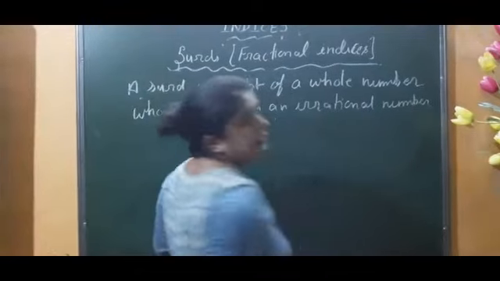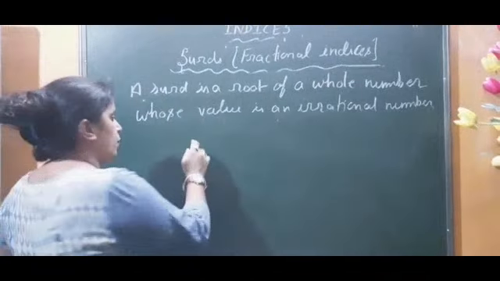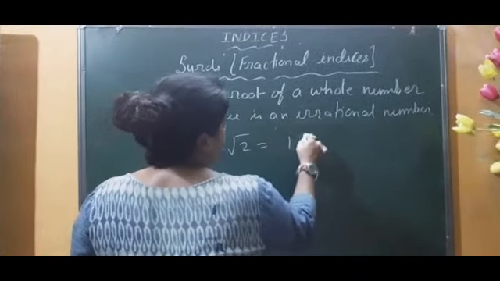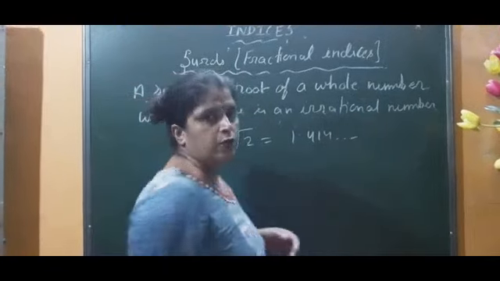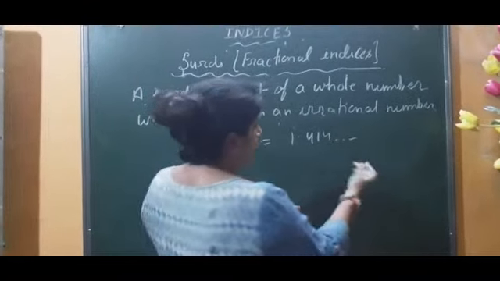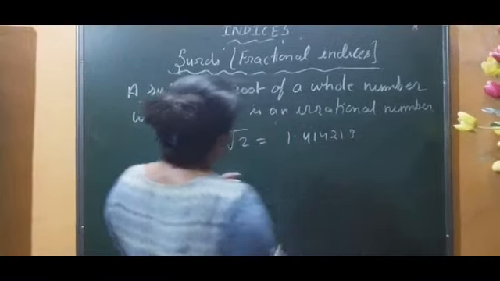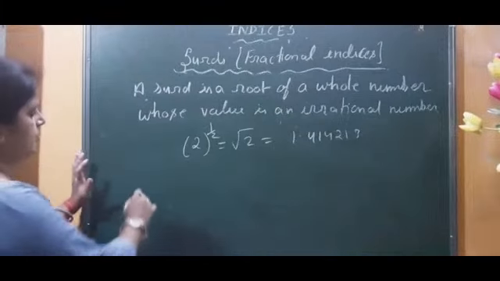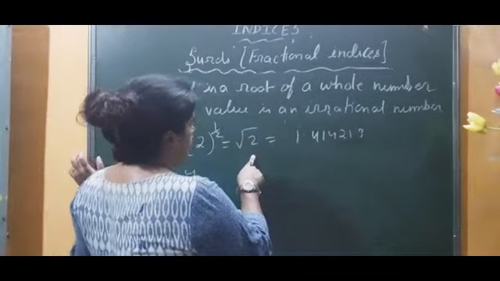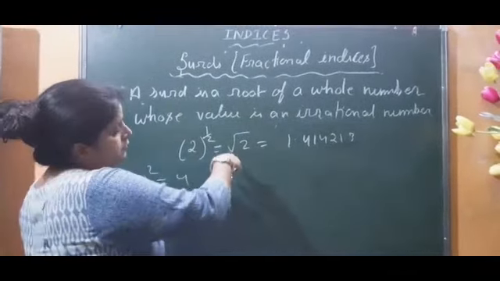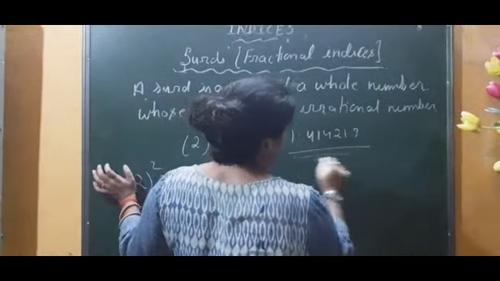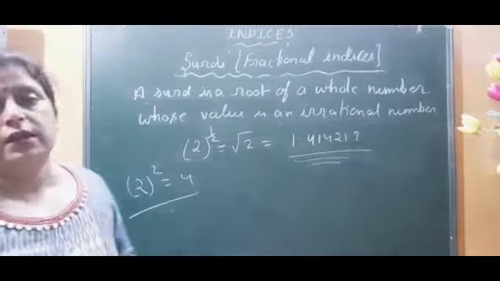If I think about an example, we can take the example of root 2, 2 to the power 1 by 2, meaning the square root of 2. Its value is 1.414 and a few more digits are also there. So it is not the end of the value, it will continue. When we open the bracket, if simply a number like 2 square was written, you would get the answer 4. But when you try to replace the sign of square root or cube root, and you are not getting any whole number but an irrational number, these types of numbers are called surds.